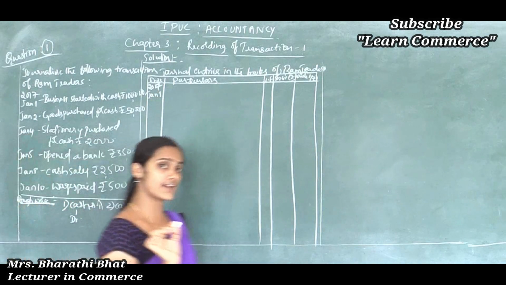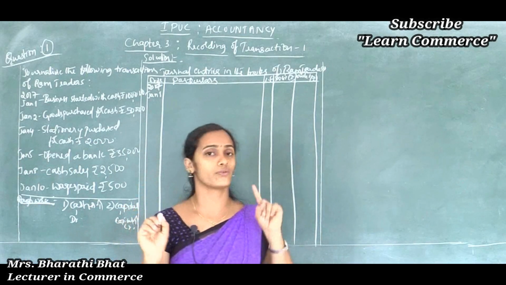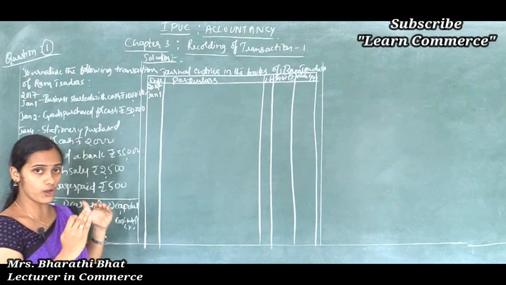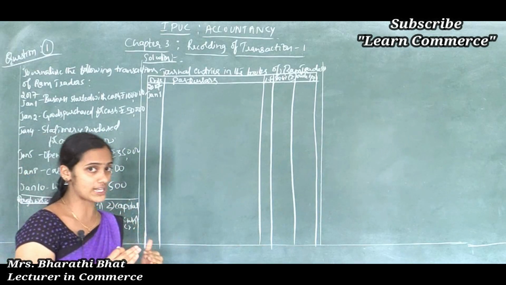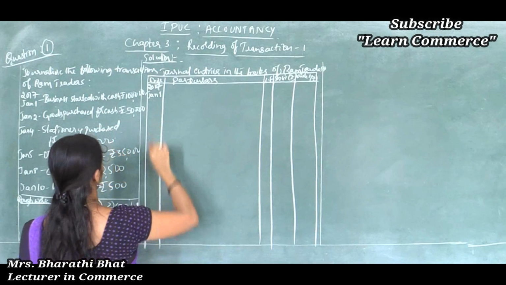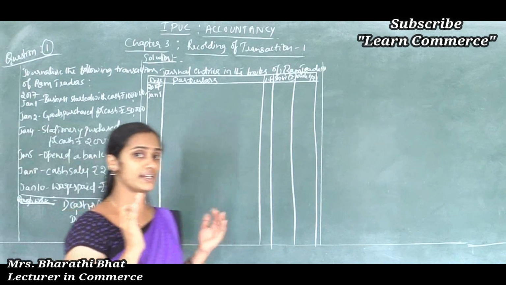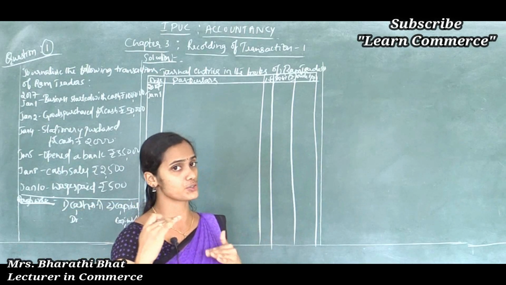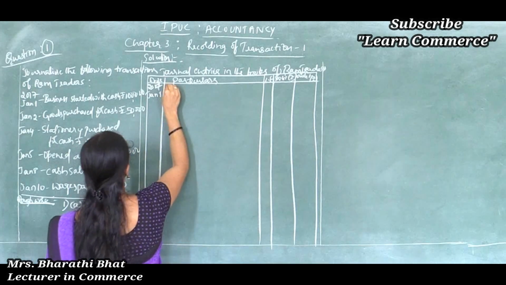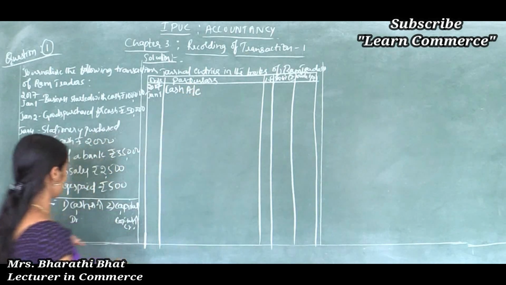Can we record the transaction like this, business started with the cash here? No, we should follow the rules. There is a set format to record the transaction in the books of journal. We should consider the debit aspect first, then we should write the credit aspect of a transaction. So here, cash account, we already analyzed, correct, right?